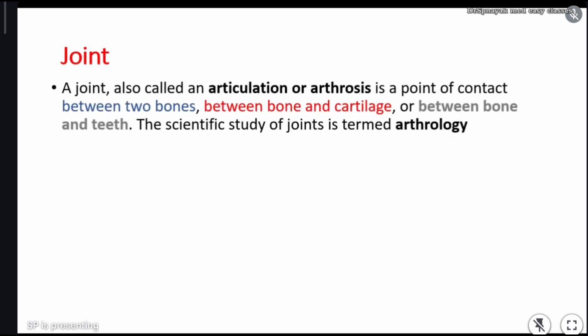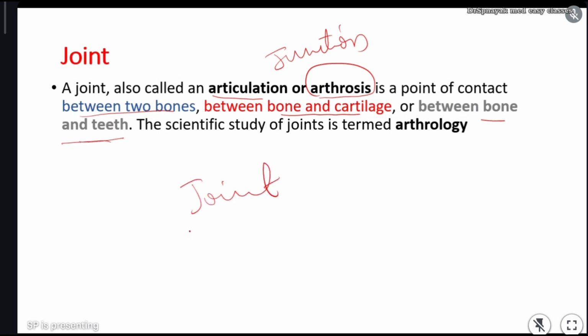Just now, as I told, joint is also called articulation or arthrosis, a junction between two bones, or between bone and cartilage, and between bone and teeth. The study of these joints is called arthrology, and the study of the disorders of joints is also considered arthrology.